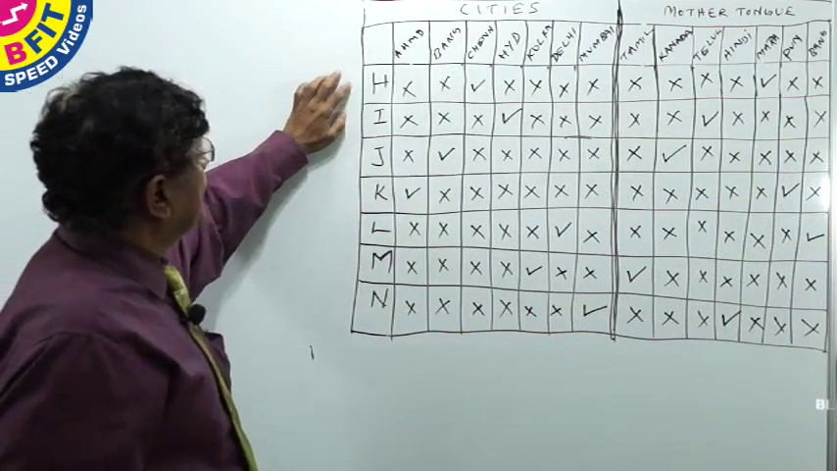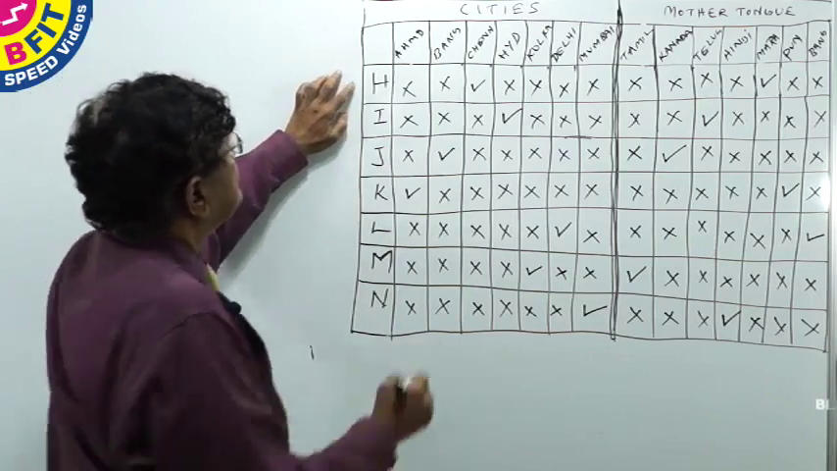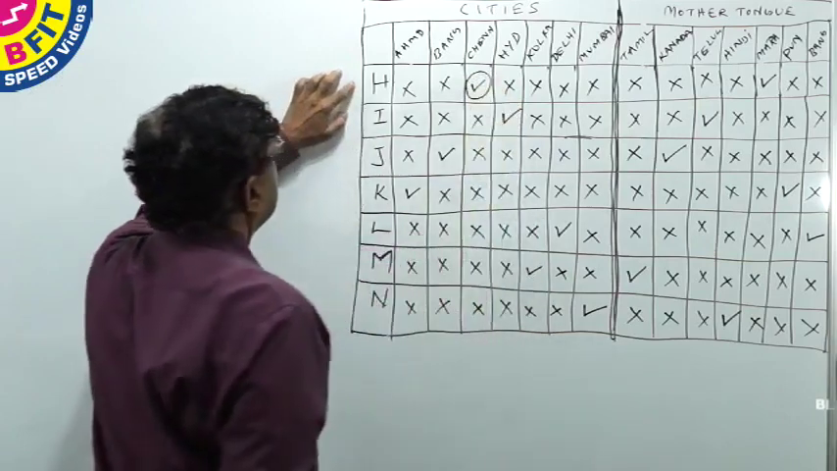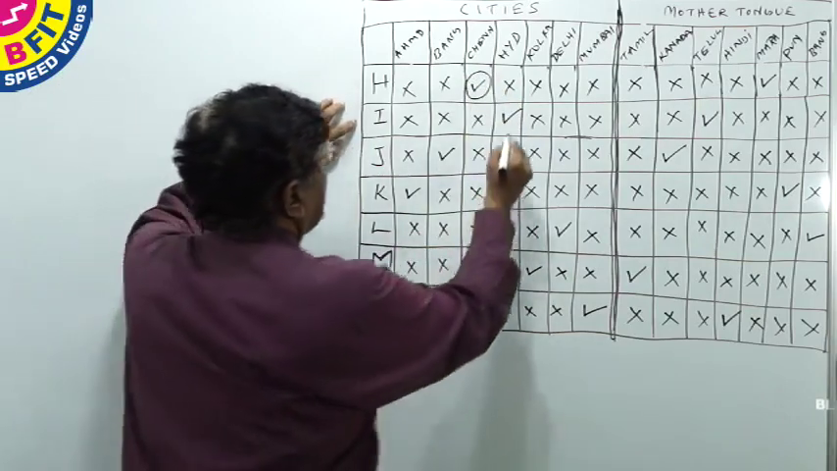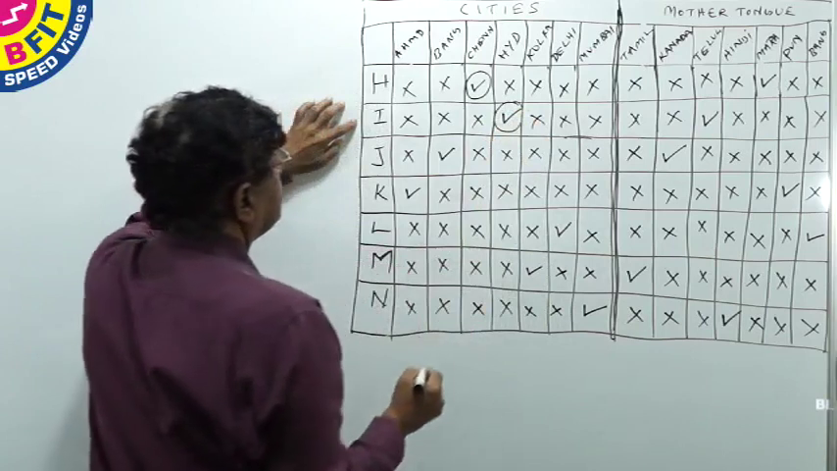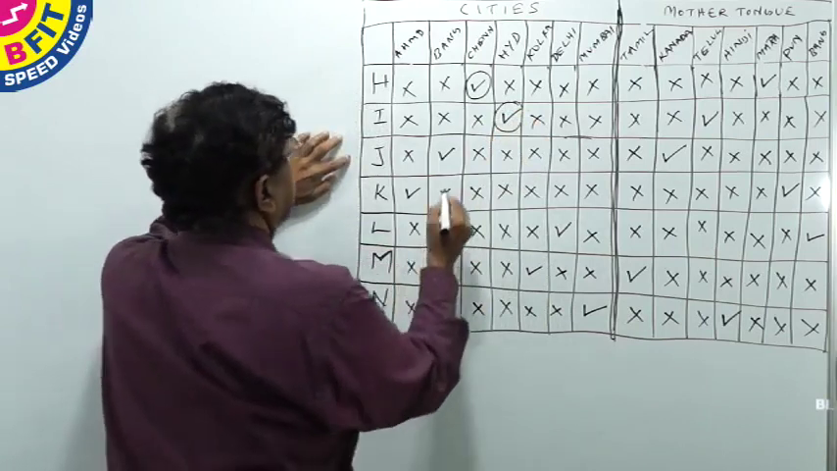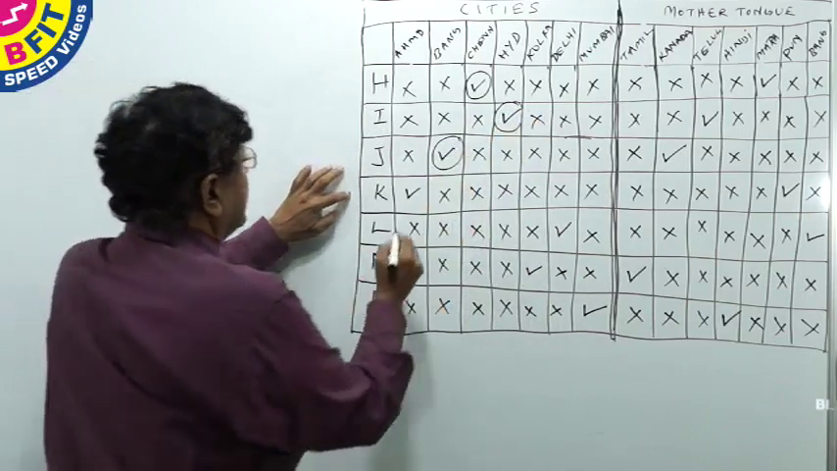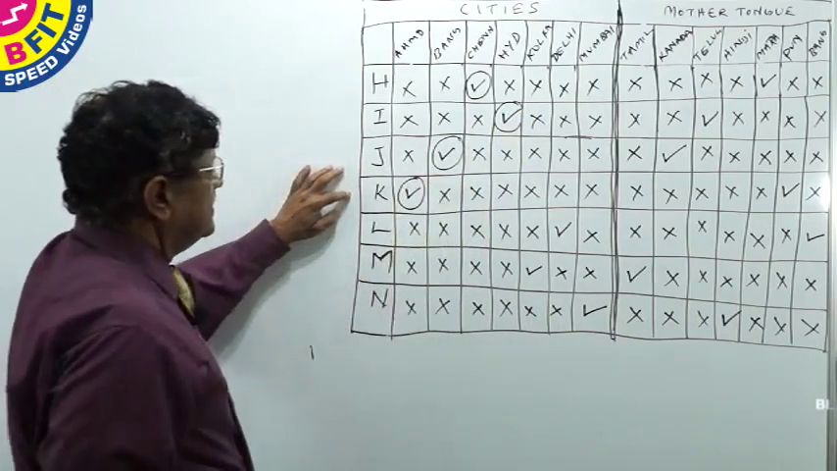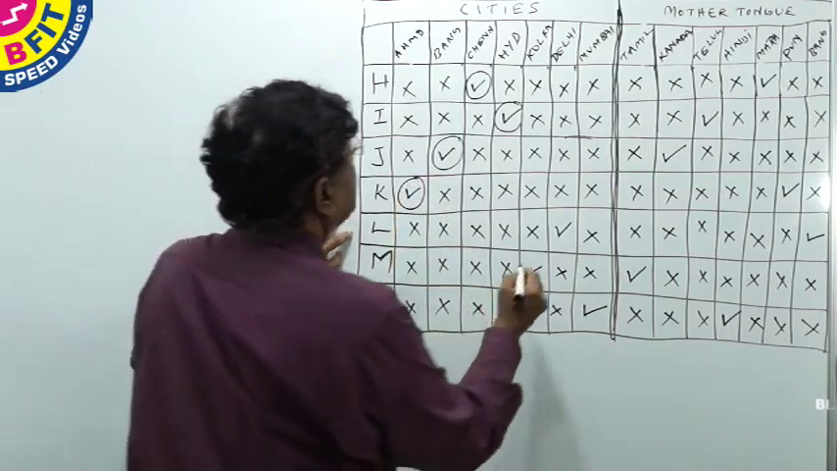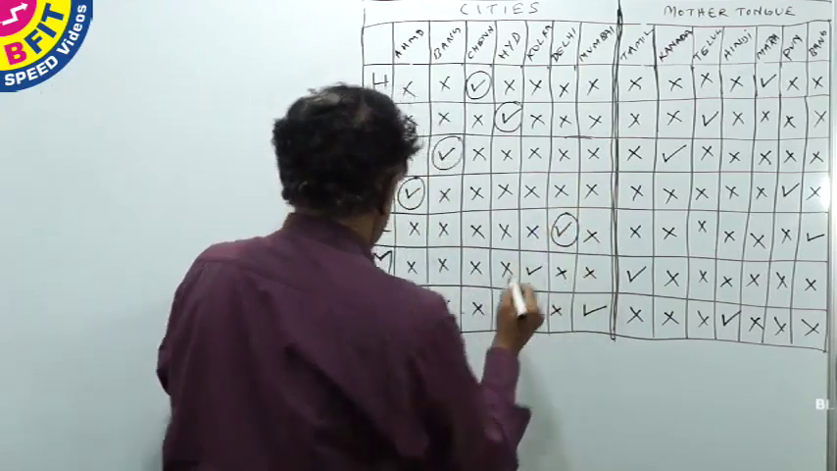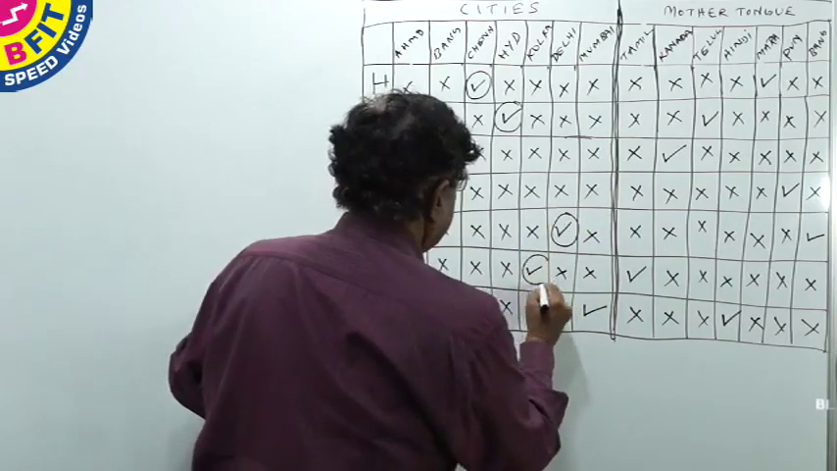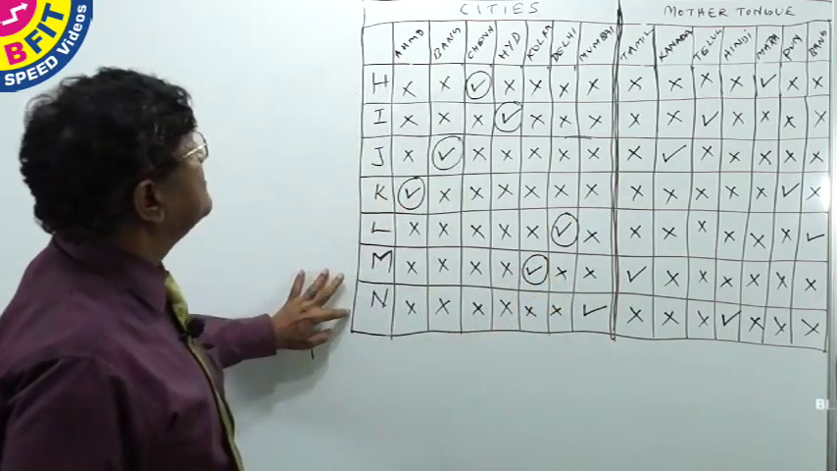So we have a position in which H is living in Chennai, I is living in Hyderabad, J is living in Bangalore and K is living in Ahmedabad, L is living in Delhi and M is living in Kolkata, N is living in Mumbai.